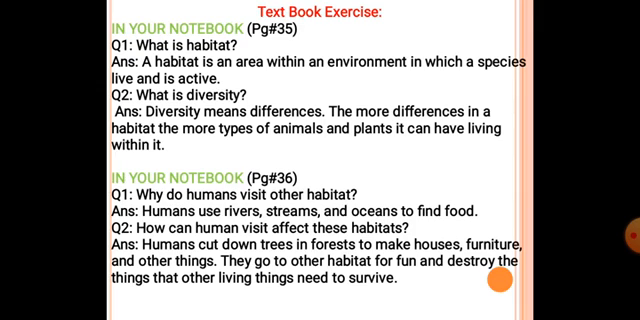Next question is, why do humans visit other habitats? Humans use rivers, streams, and oceans to find food. Next question, how can human visits affect these habitats? Humans cut down trees and forests to make houses, furniture, and other things. They go to other habitats for fun and destroy the things that other living things need to survive.